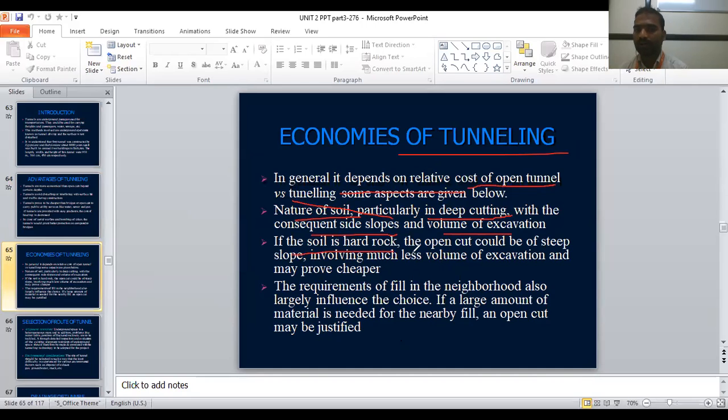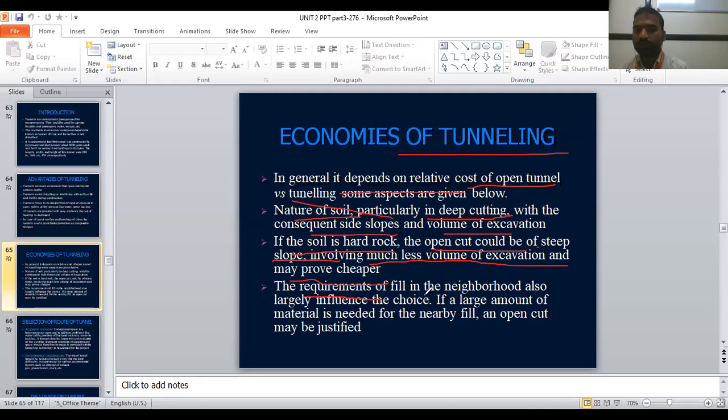If the soil is hard rock, the open cut could have a steep slope involving much less volume of excavation and may prove cheaper. So if the soil is very hard, the open cut should have a steep slope, involving much less volume of excavation, and the removal of soil is very little.